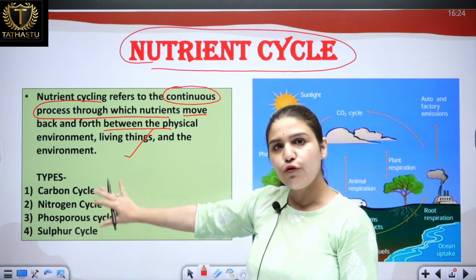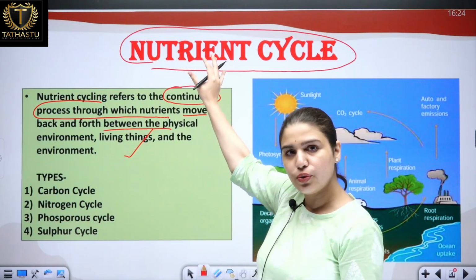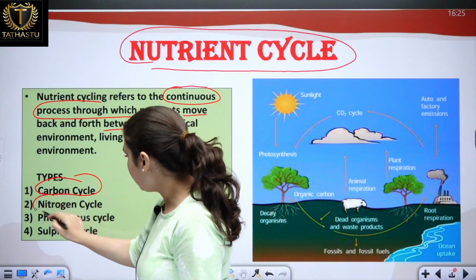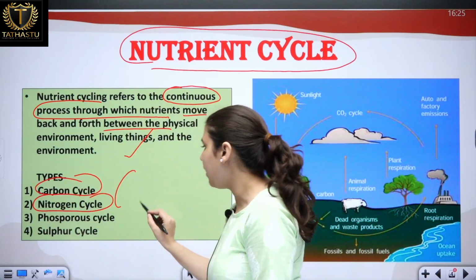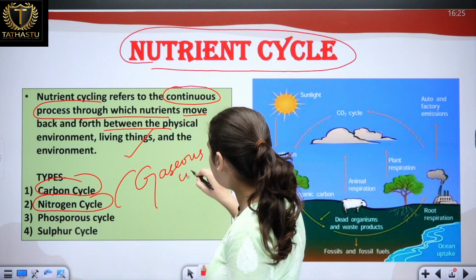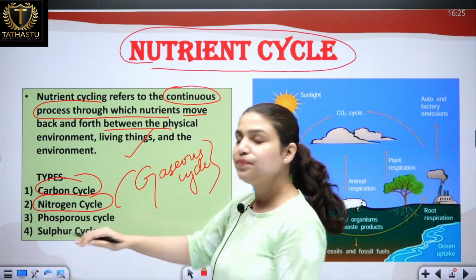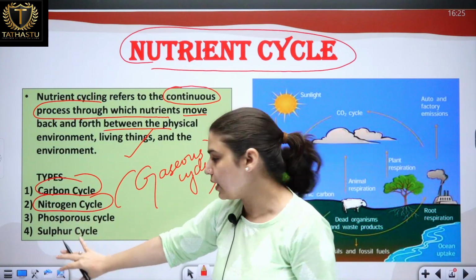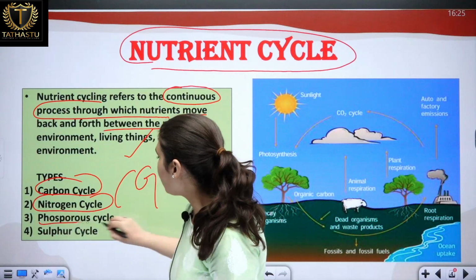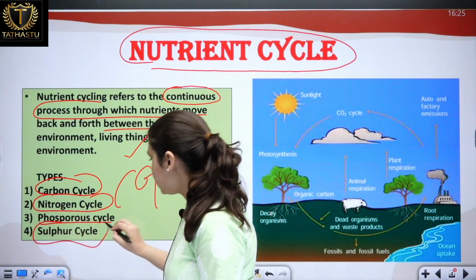Now these are of four types. We have the carbon cycle, then we have the nitrogen cycle. Now these both are gaseous cycles. So the four types of cycle are the carbon cycle, the nitrogen cycle, then the phosphorus cycle, and then the sulfur cycle.